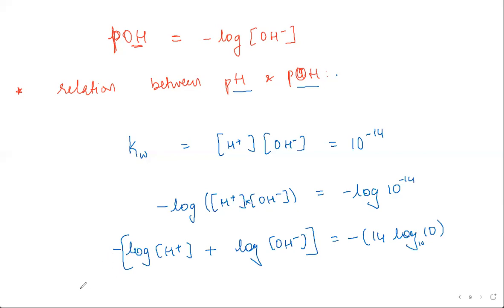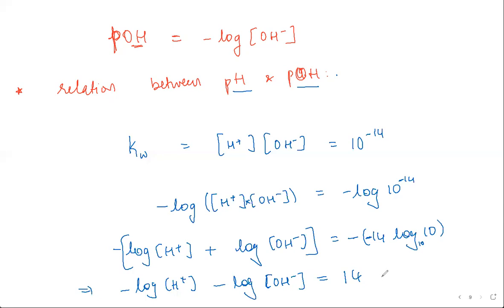Now I can write this as, again simple math, minus log of H plus minus log of OH minus is equal to, this is minus 14 here, so minus of minus becomes plus 14. Log 10 to the base 10 will be equal to 1.